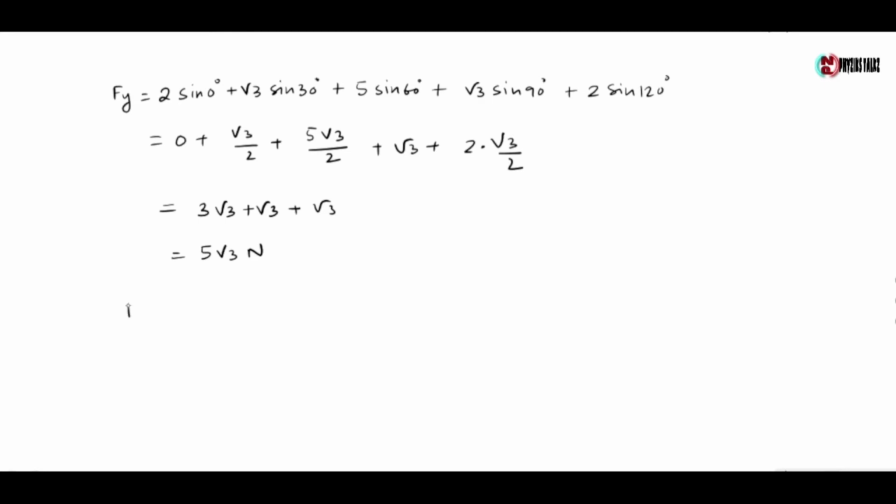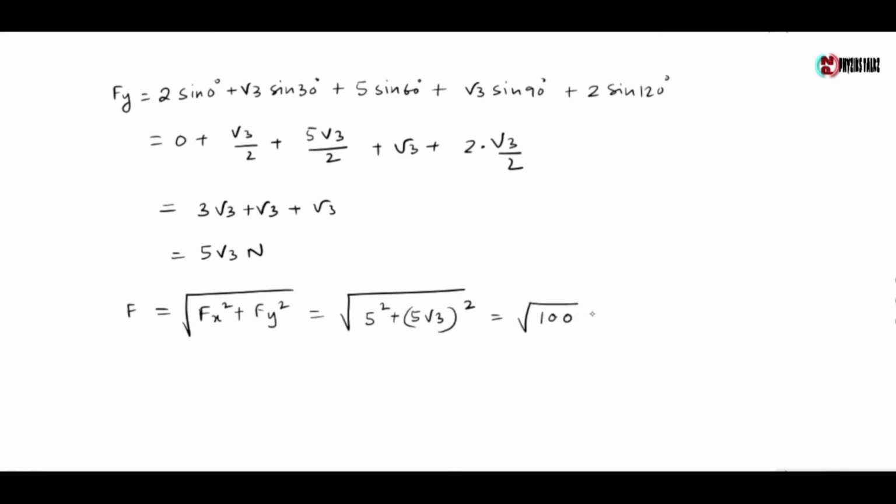So the resultant force on particle P is given by root of Fx square plus Fy square, which is root of 5 square plus 5 root 3 whole square, which is root of 100, equals 10 Newton.